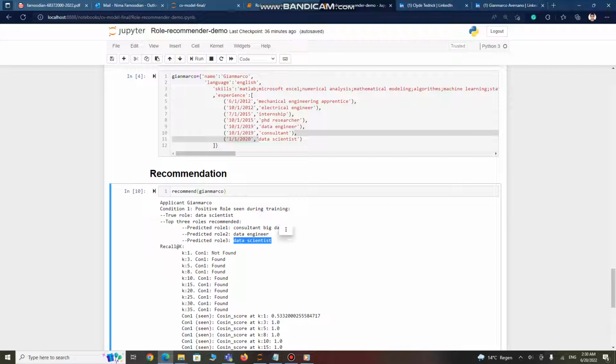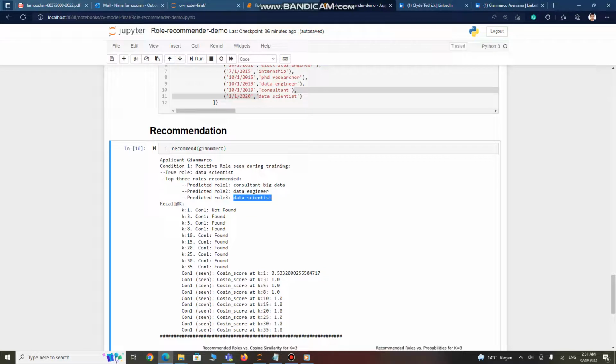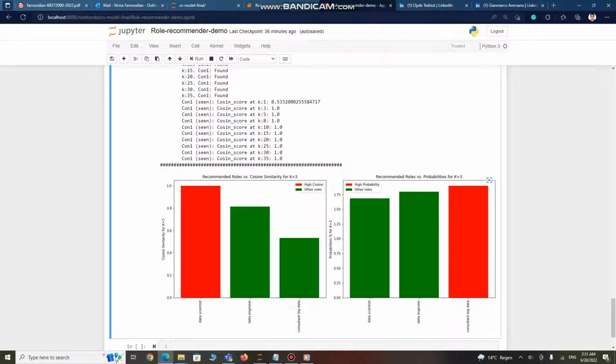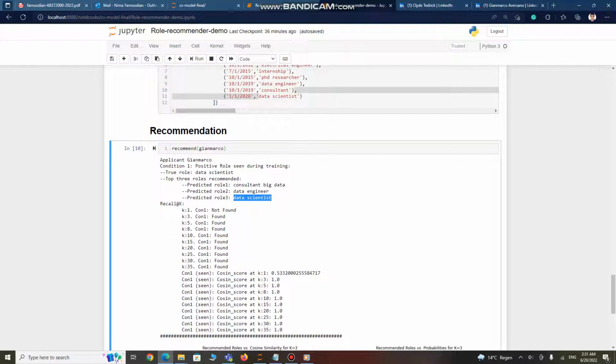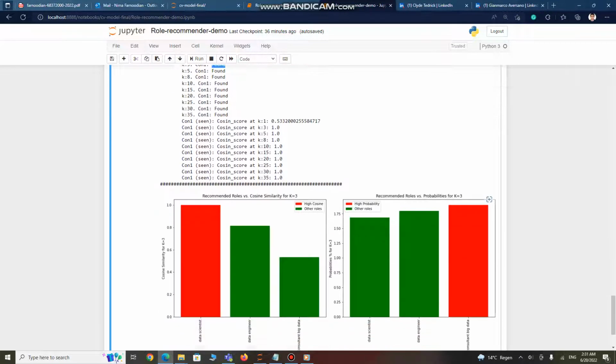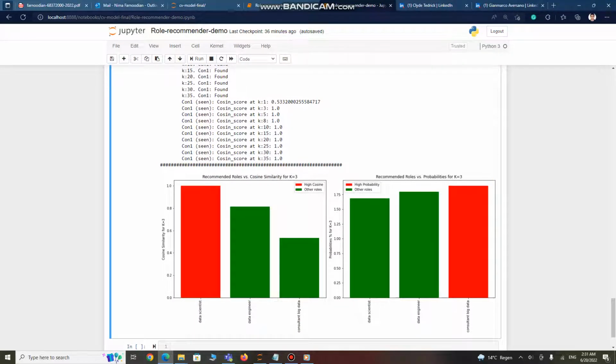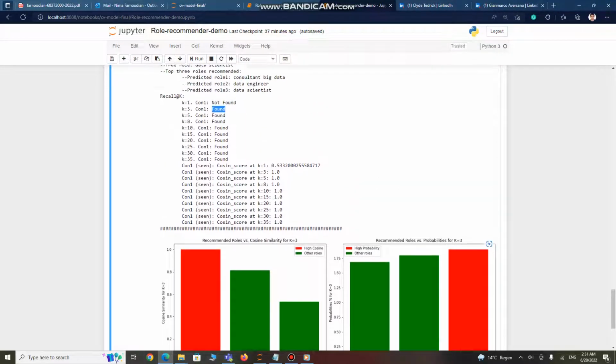So at K3, if we consider the model a top three recommendation system, it could predict data scientist pretty well. And as you can see here, the cosine similarity is definitely and clearly one, because the model at K3 could observe it and actually could predict it.